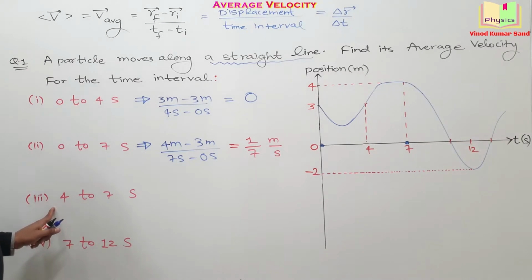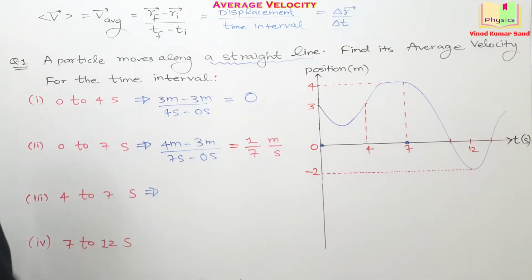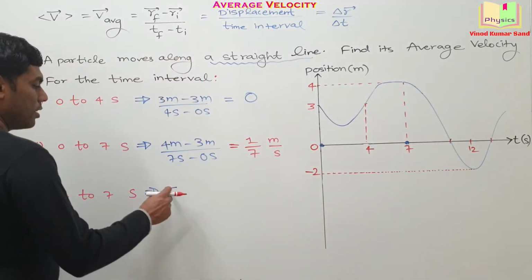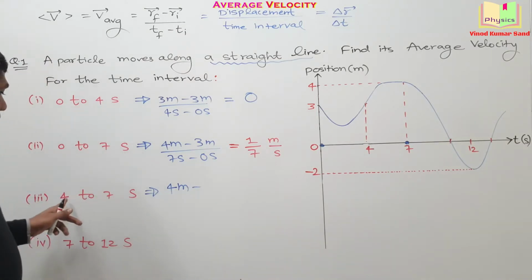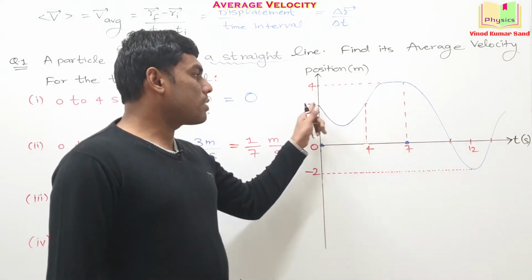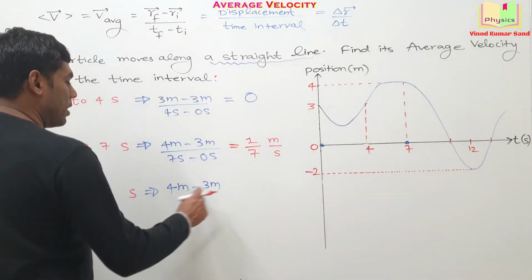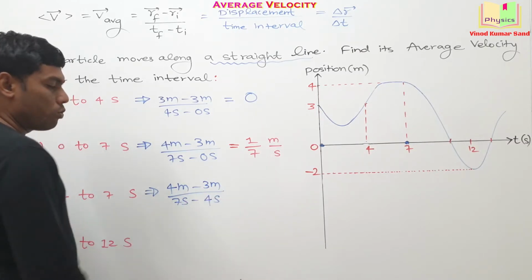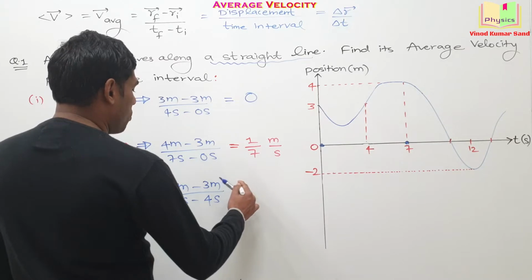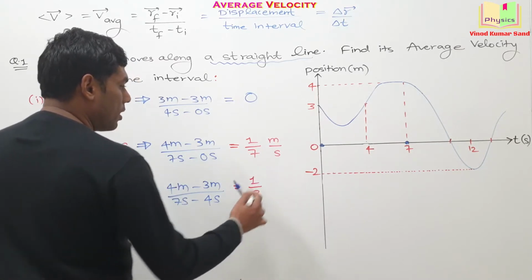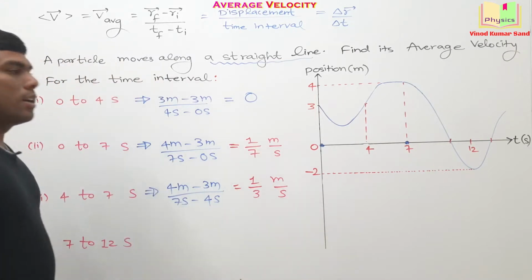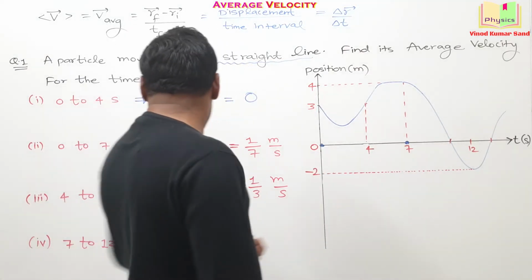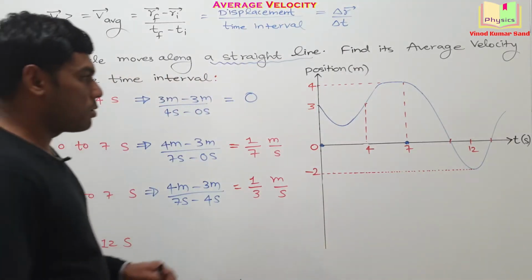Now, can you answer it directly? 4 to 7 second. How much is the average velocity? At 7 second, the final position is 4 meter minus, at 4 second, the position is 3 meter, divided by the final moment of time, 7 second. Initial moment of time here is 4 second. Getting it? So it comes out to be 1 by 3 meter per second. Is it okay for everyone? Simple calculations. Now going for the next interval of time, 7 second to 12 second.